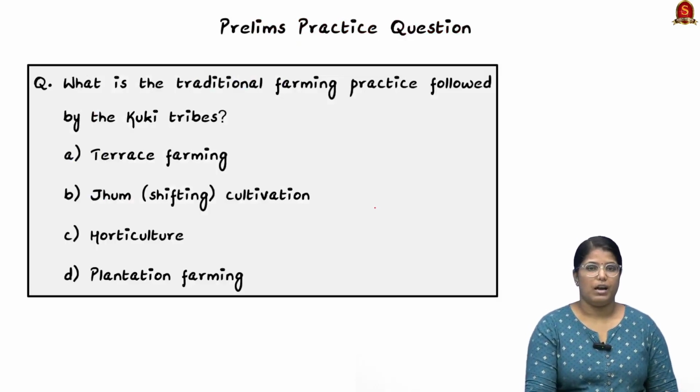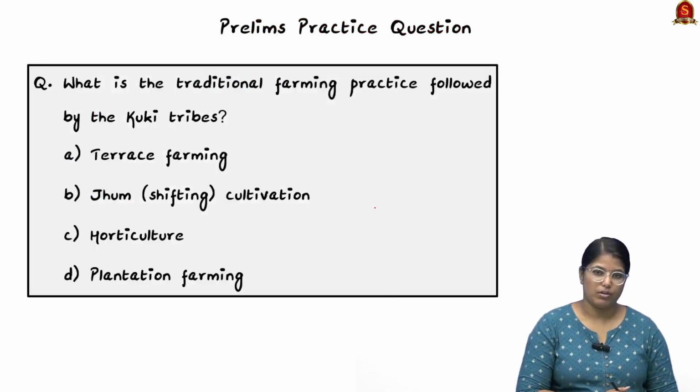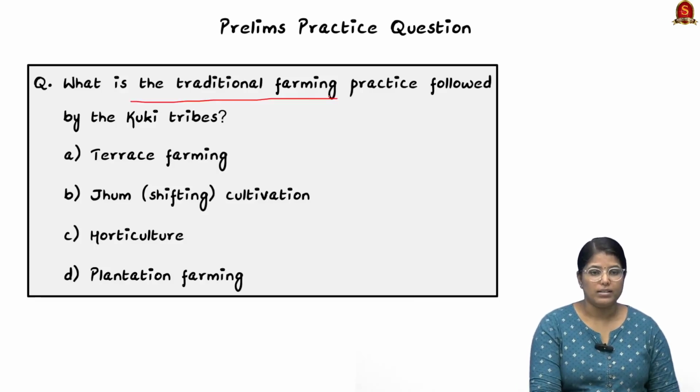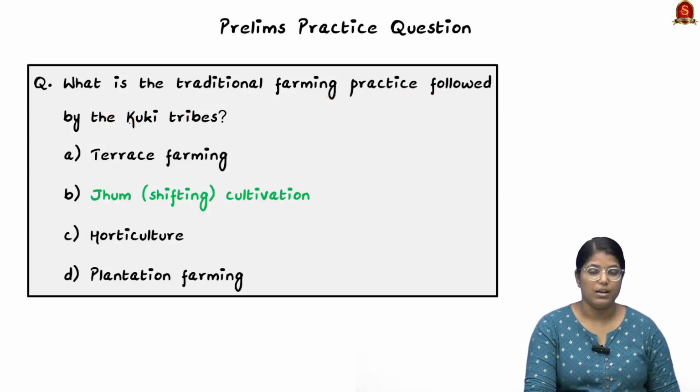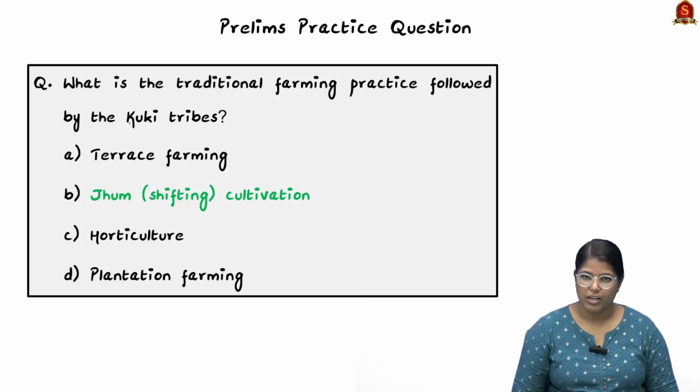Moving on, we have a prelims practice question based on the article we have discussed. What is the traditional farming practice followed by the Kuki tribes? Here the correct answer for the question is option B, jhum cultivation. So with these learned points, now let us move on to the next news article discussion.